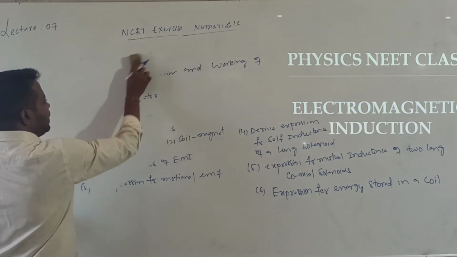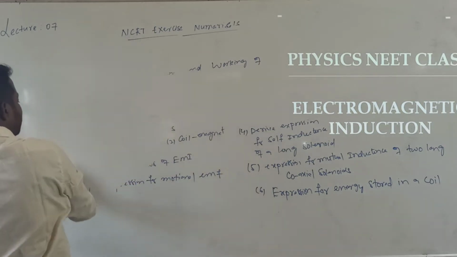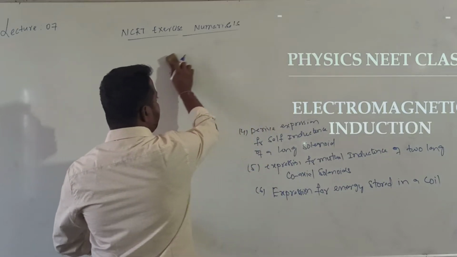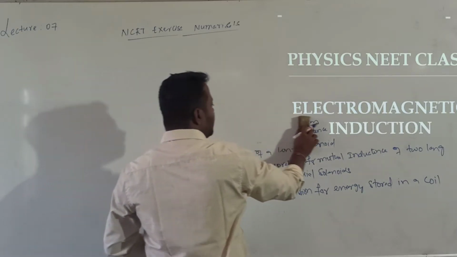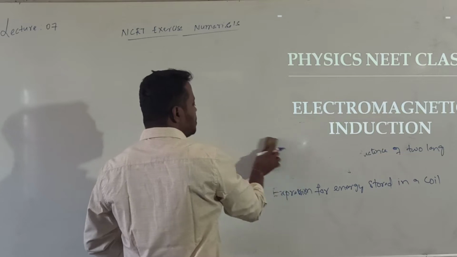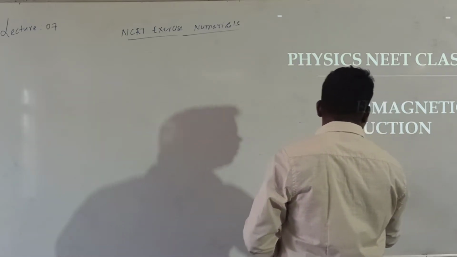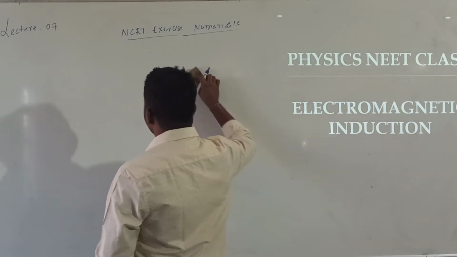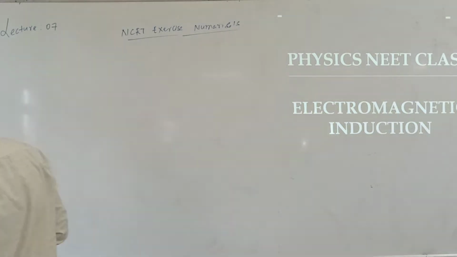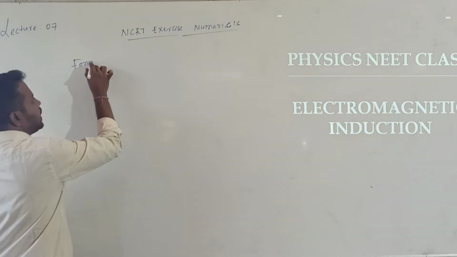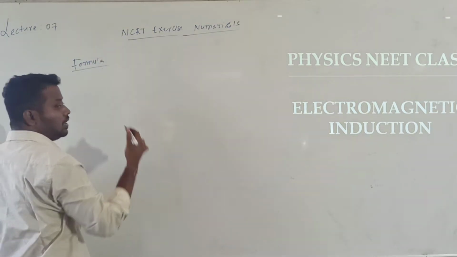In this exercise there are only 10 questions. Out of the 10 questions, the first 2 are multiple choice questions based on Faraday laws of electromagnetic induction. And what are the formulas we got in this chapter till now that are required for doing numericals?